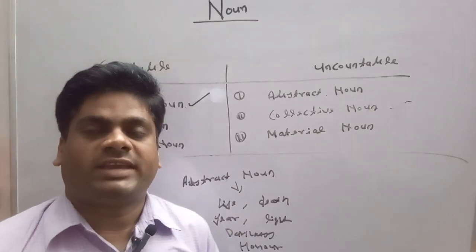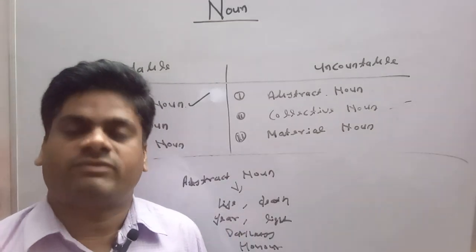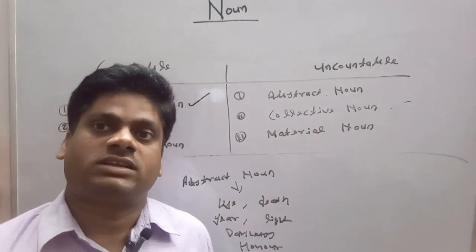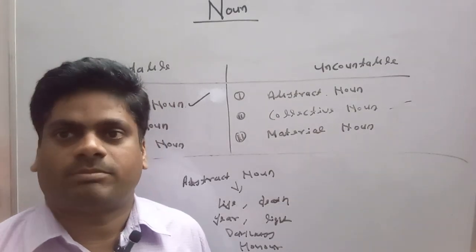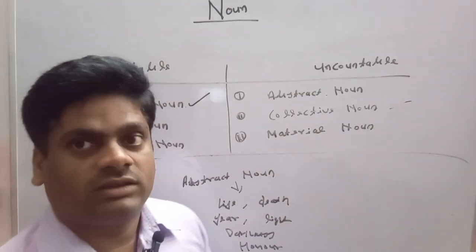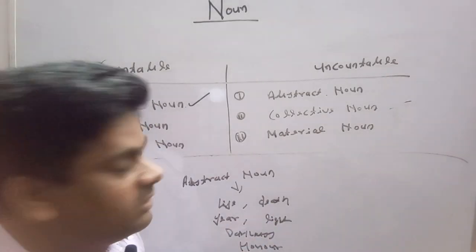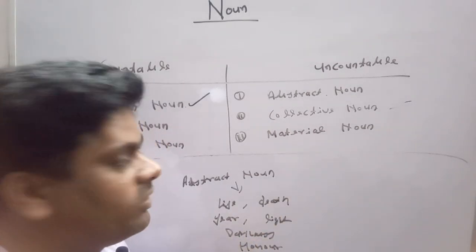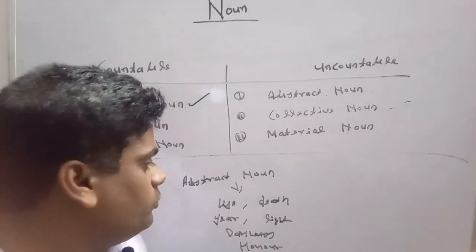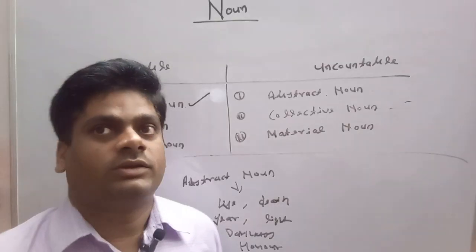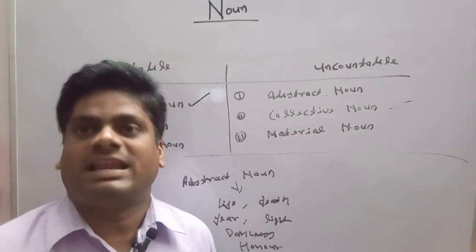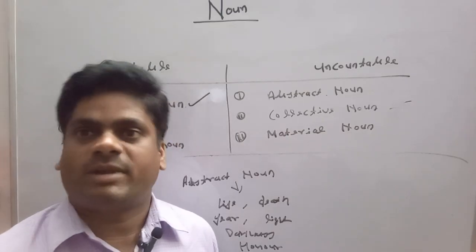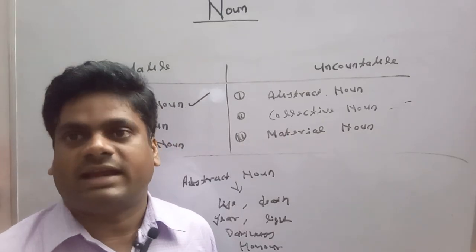Life. We cannot see life, we cannot hear life, we cannot taste life, we cannot touch life. So here our five senses stop working in identifying them. In case of death, we cannot recognize it. Our five senses cannot recognize death, fear, light, darkness, honor. If you say light, you cannot see light. You can see things in the light. You can observe materials in the light. You cannot see light.